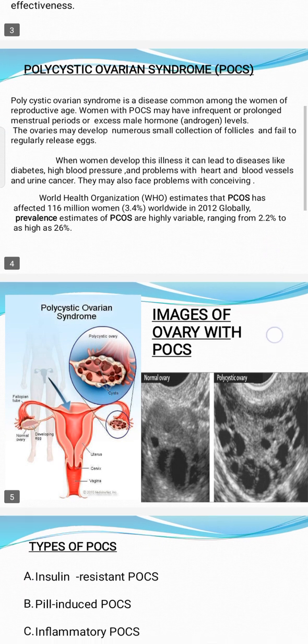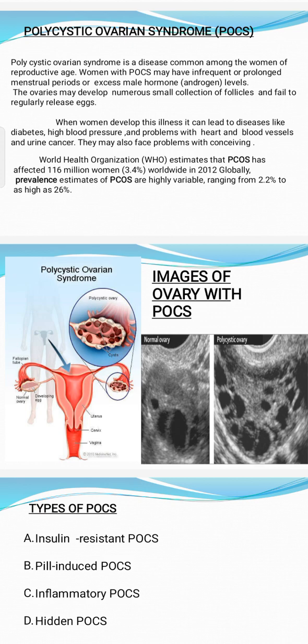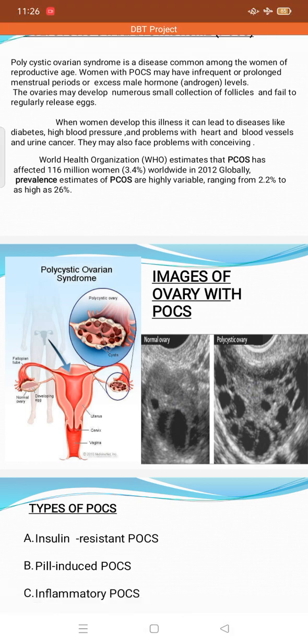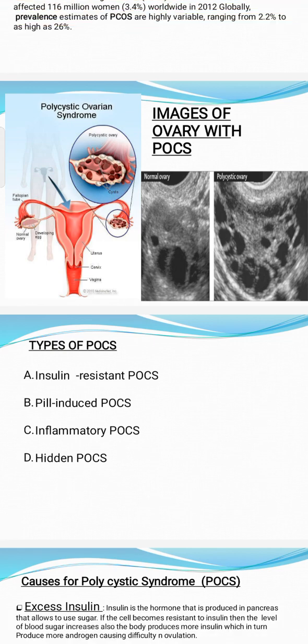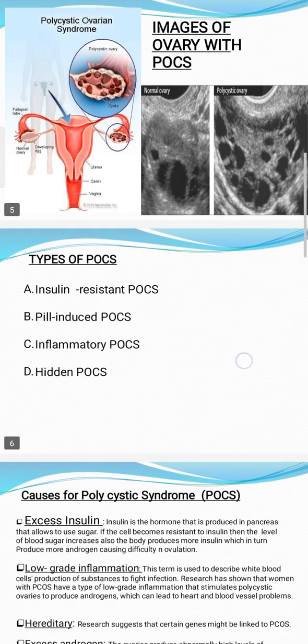These are some images of ovaries with PCOS. This is a normal ovary and this is a polycystic ovary. Types of PCOS: insulin resistant PCOS, pill induced PCOS, inflammatory PCOS and hidden PCOS.